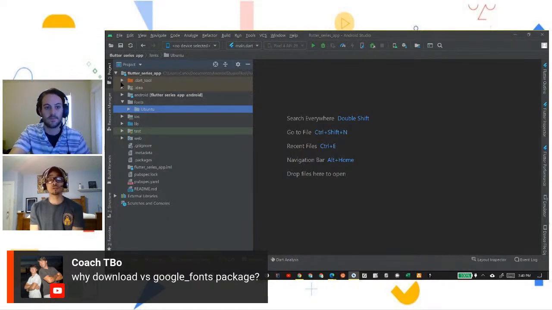But if you have other font packages that you want to use and they end in .ttf, I'm pretty sure that they would work as well. The only thing is you need to make sure in our pubspec file that you point them to the right place. So you can put them in the fonts folder, and name them whatever the font family or the font type is. And as you'll see in our pubspec configuration, we're going to point to that. So I would suggest using Google Fonts. It's a really cool resource to use, but if not, there are other ways to do things, definitely.